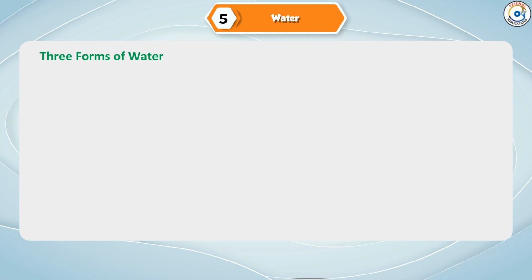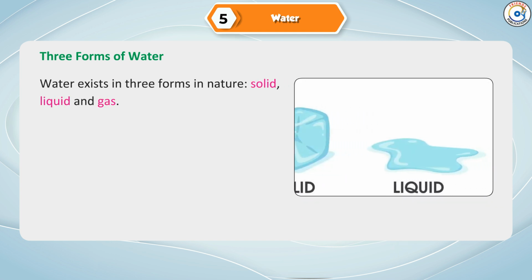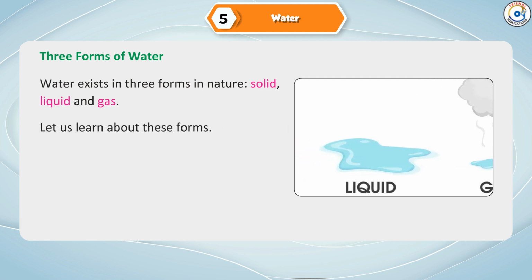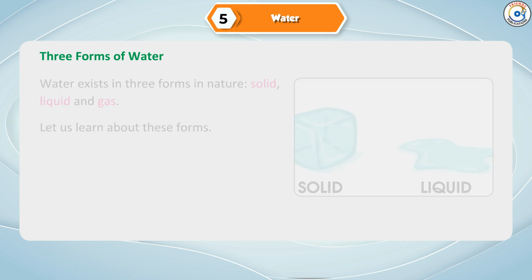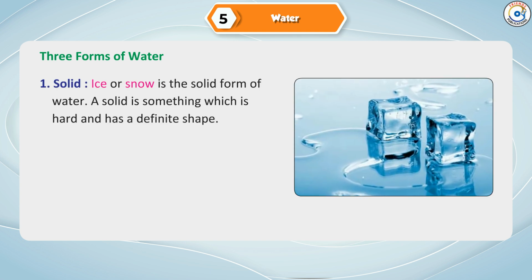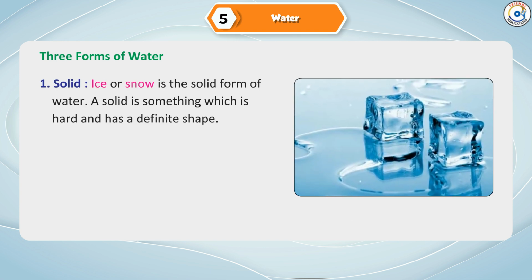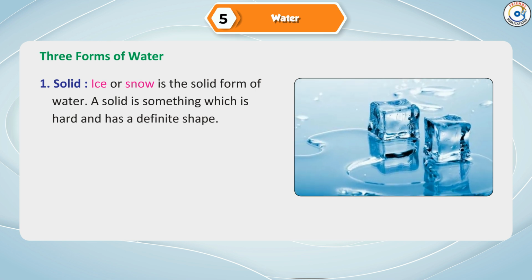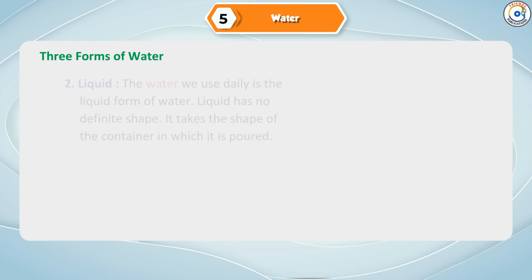3 forms of water. Water exists in 3 forms in nature: solid, liquid, and gas. Let us learn about these 3 forms. 1. Solid. Ice or snow is the solid form of water. A solid is something which is hard and has a definite shape.